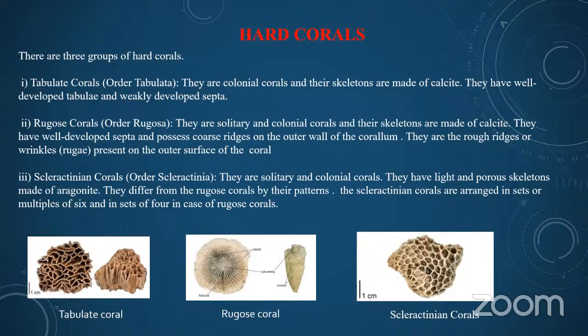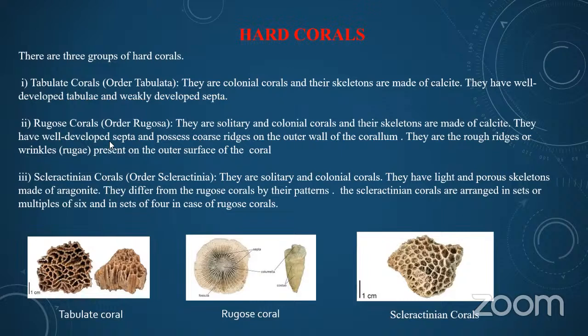And when we talk about the third and last one, Scleractinian corals, order Scleractinia, they are all solitary and colonial corals. They have light and porous skeletons made of aragonite that are different from the rugose corals by their patterns.